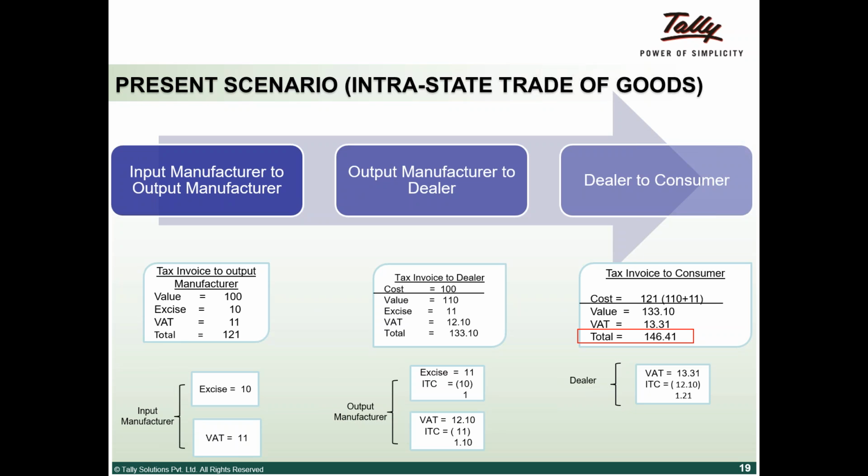So the total value of the invoice raised to the output manufacturer is 121. In that, the breakup of the taxation is that the input manufacturer collects excise duty of 10 and VAT of 11 from the output manufacturer and pays it to the government.